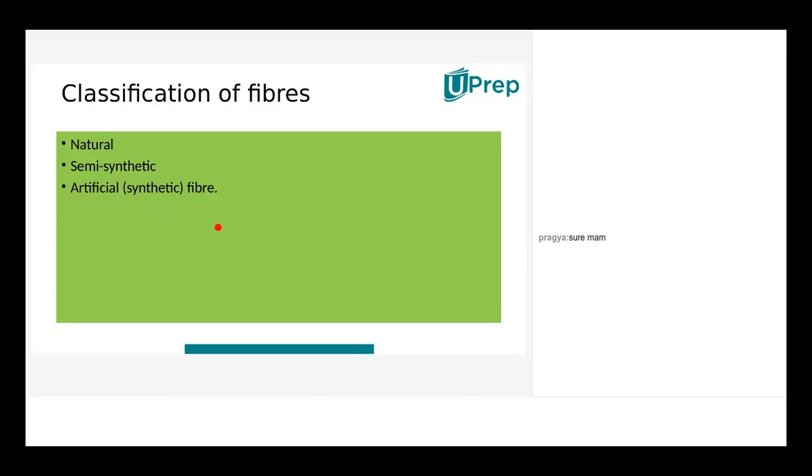Ma'am, can you give me an example of semi-synthetic? Because I haven't actually heard about it. Semi-synthetic is nothing but blending, simply, cotton and synthetic fiber. Understood? The mixture of cotton and another chemical or synthetic fiber is considered semi-synthetic. What do you mean by semi? Half. So half is natural and half is man-made.